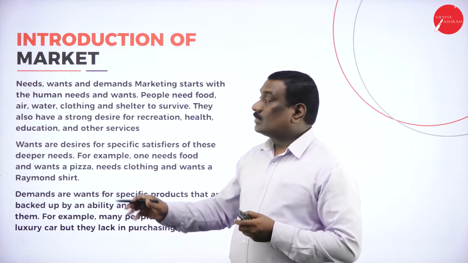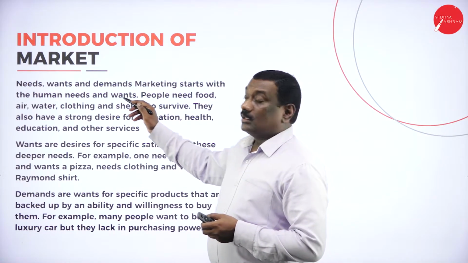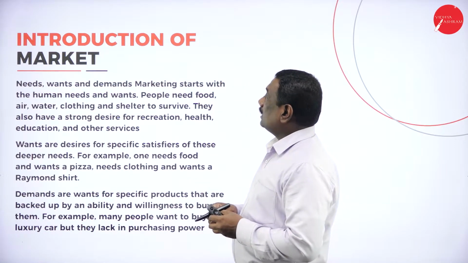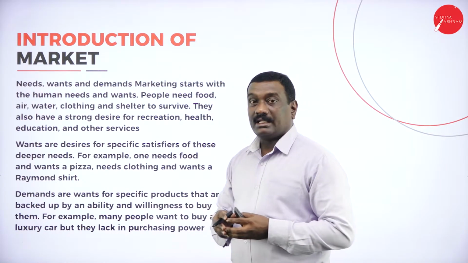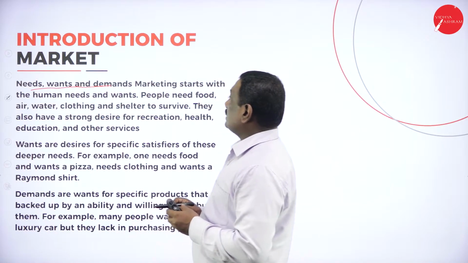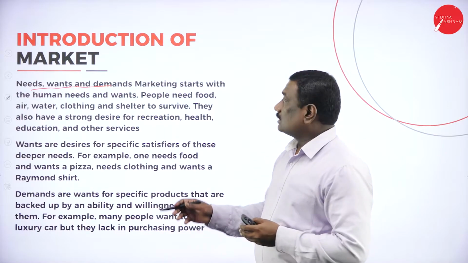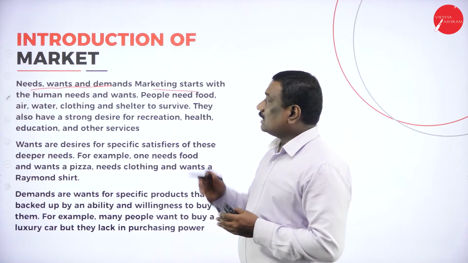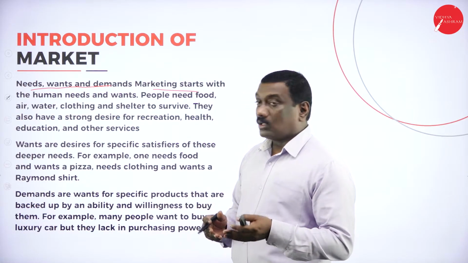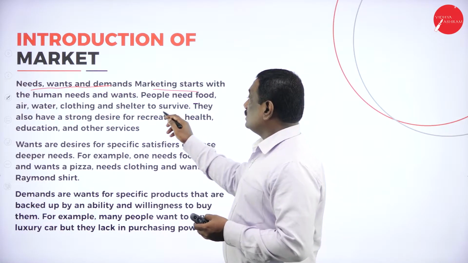Introduction to market says needs, wants and demands, where marketing starts with human needs, wants and demands. These are the important human needs and wants. People need food, air, water, clothing and shelter in order to survive.